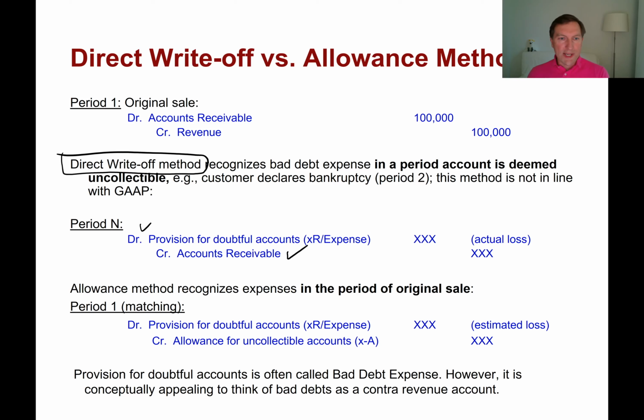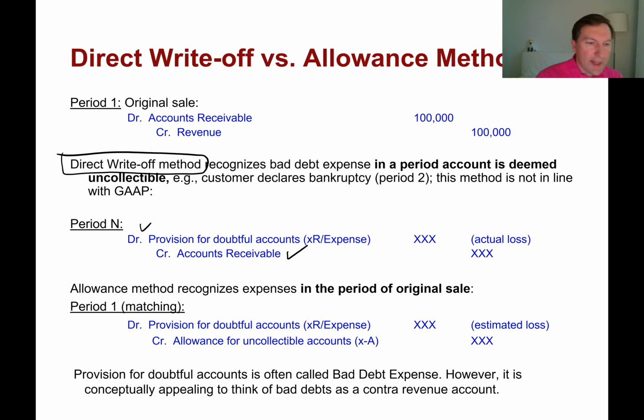Under GAAP, both are acceptable, and we will sometimes think about it as an expense, sometimes as a contra revenue account. But we will refer to this item with the general name provision for doubtful accounts rather than bad debt expense. But in many cases you can just see bad debt expense, which is more or less an equivalent name.